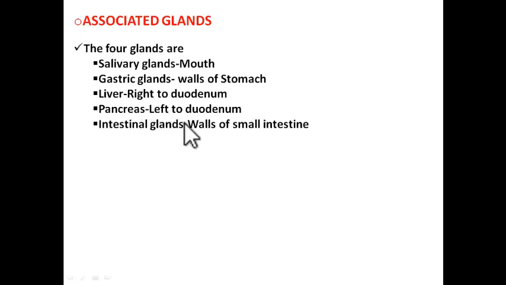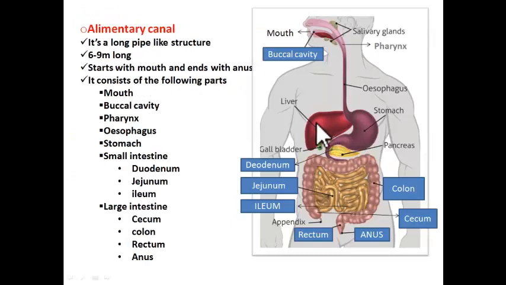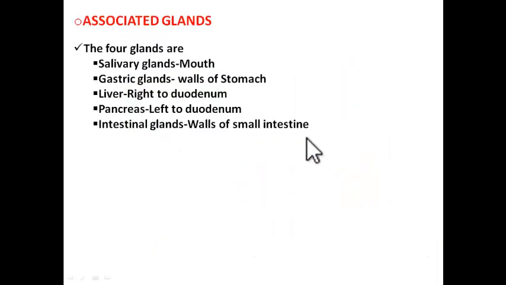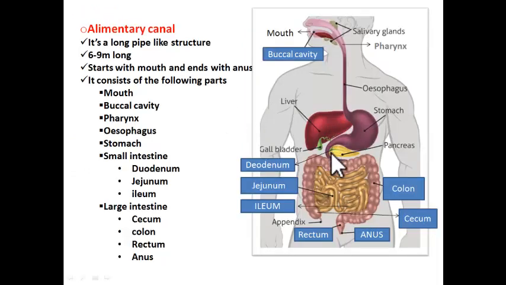right to duodenum. See in this picture. Where is liver? Liver is right to the duodenum. Then pancreas, it is left to duodenum. See in this picture, this is pancreas and it is left to duodenum. Got it?